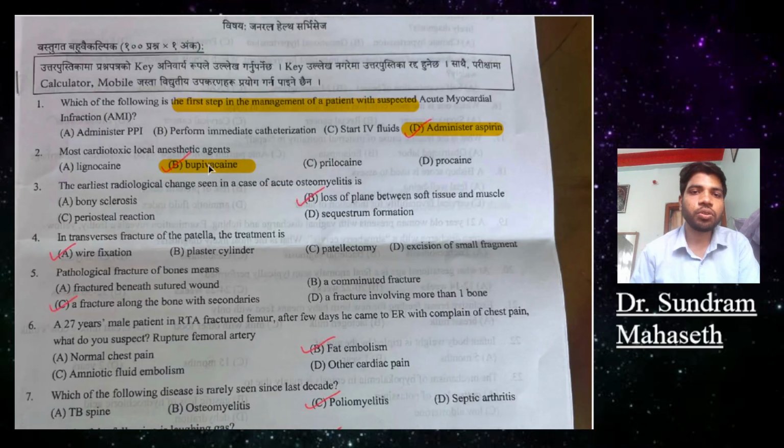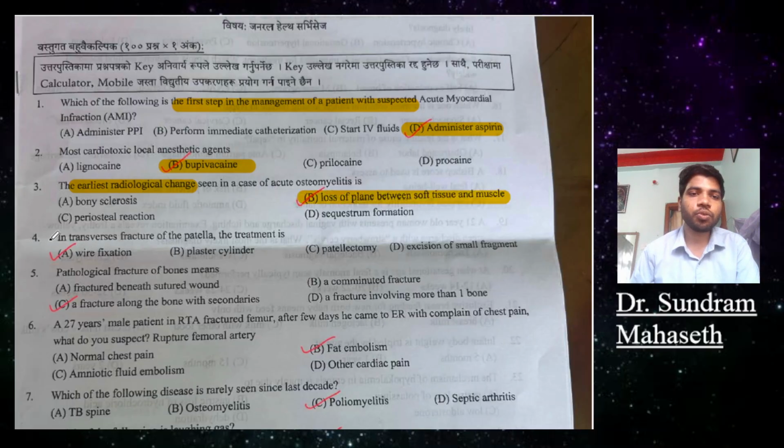The earliest radiological change seen in acute osteomyelitis is: option A, bony sclerosis; C, sequestrum formation; D, B is loss of plane between soft tissue and muscle. Loss of plane between soft tissue and muscle is the correct answer.